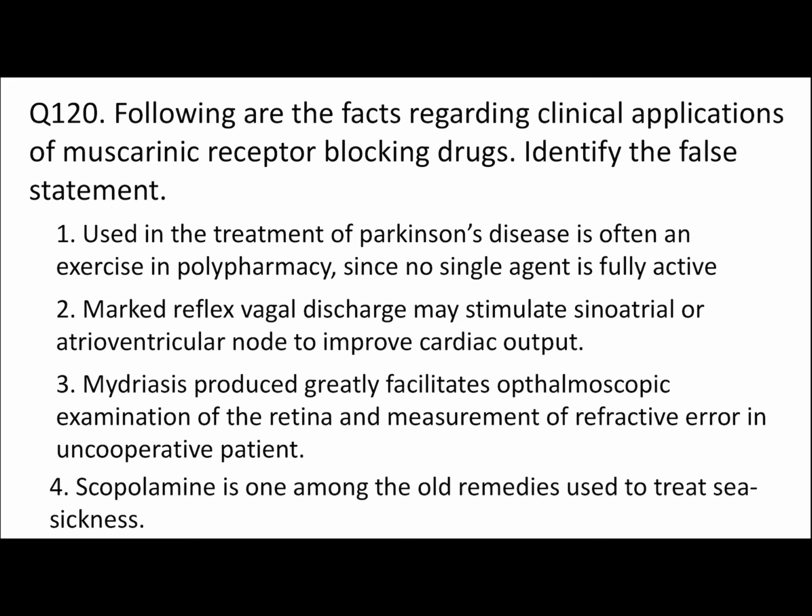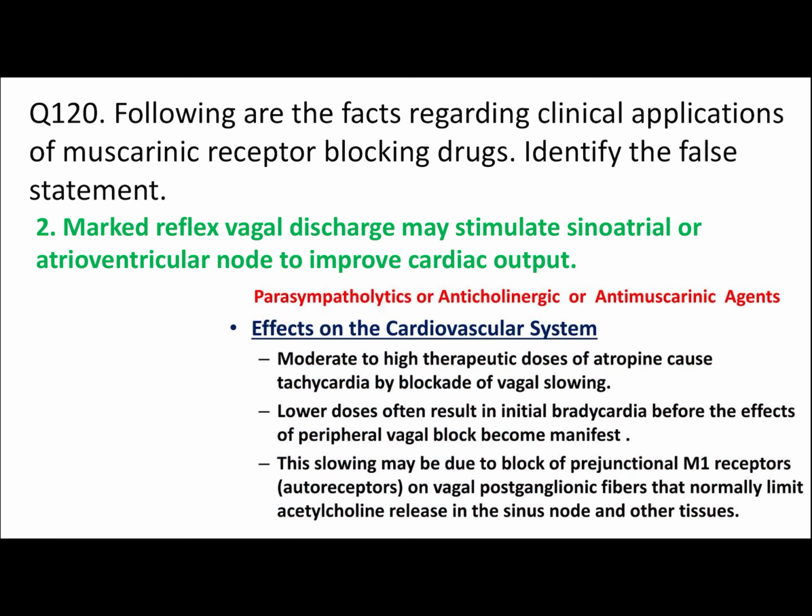So if you have muscarinic receptor blocking drugs, means anticholinergic drug, they will always decrease the cardiac output, they will not increase the cardiac output. And here in option number 2 it has written it will improve the cardiac output. So this option is the false option. Muscarinic receptor blocking agent, anticholinergic agent, they will always decrease the cardiac output, you must remember in simple. So our option number 2 is correct in here. And also it is written that atropine can cause tachycardia, but it will not cause increase in cardiac output, it will reduce the cardiac output.